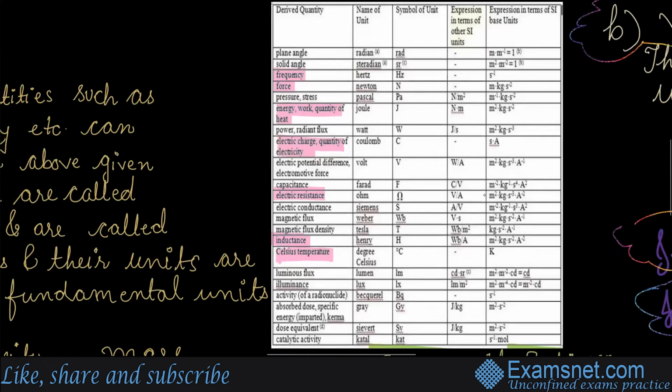Again, I've taught you in the physics course itself. Solid angle is also taught, steradian. These are physics things. What you have to remember for chemistry is frequency. The name of the unit is hertz. Hz is the symbol of the unit, and you can derive the frequency.